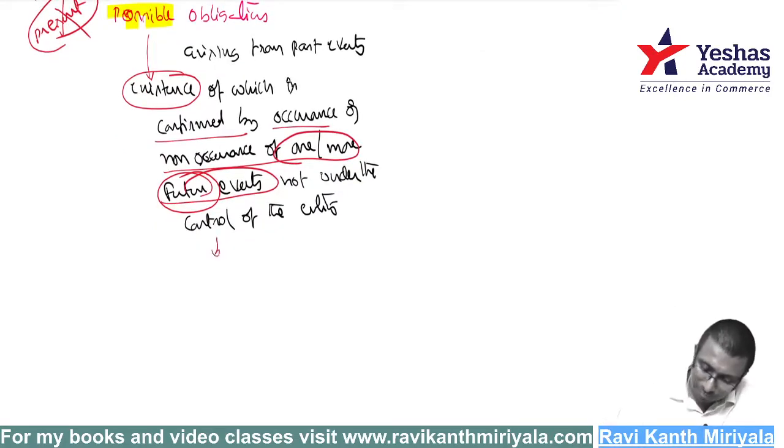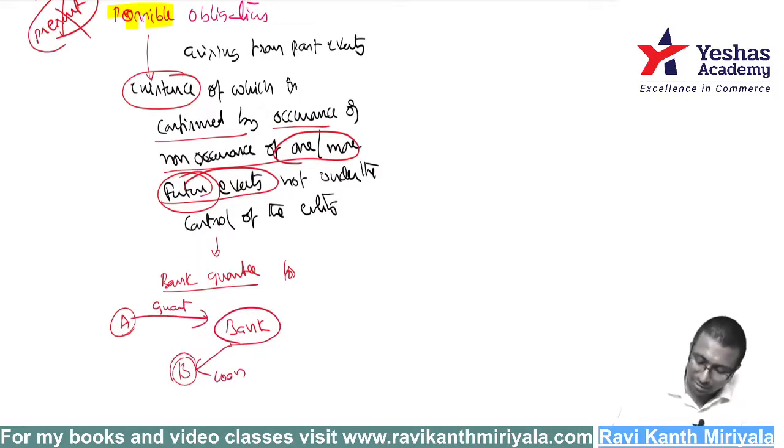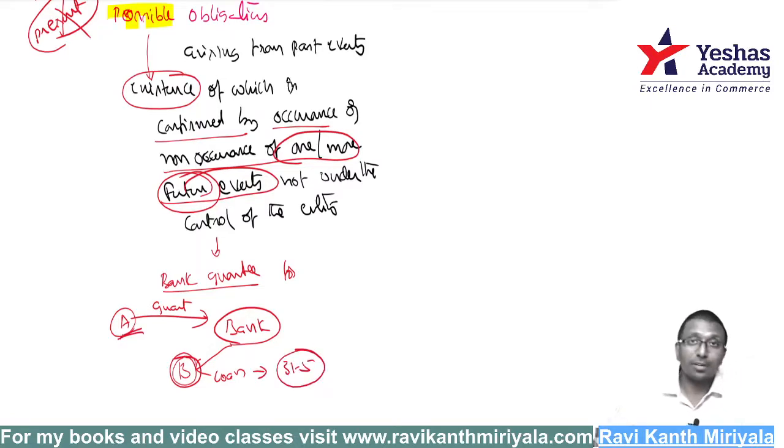Very simple example. Suppose you gave a bank guarantee for somebody's loan. Suppose your company is A company, and another company is B company. There is a bank. The bank gave a loan to B company. A gave a guarantee to the bank: in case B defaults, then I will pay you. That is what A said. What is the loan repayment date? Let's say the repayment date is 31st May.